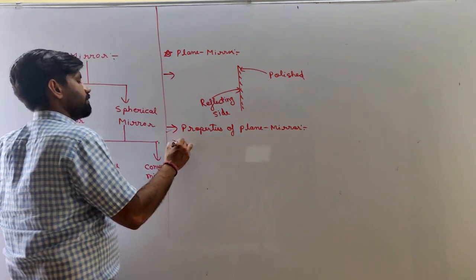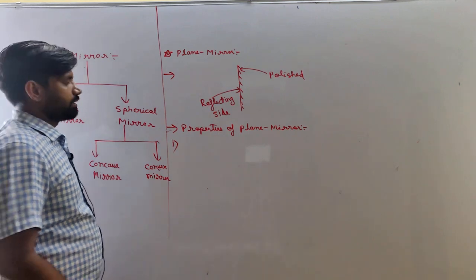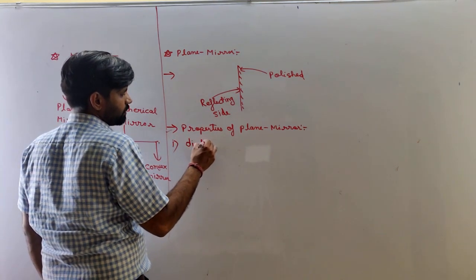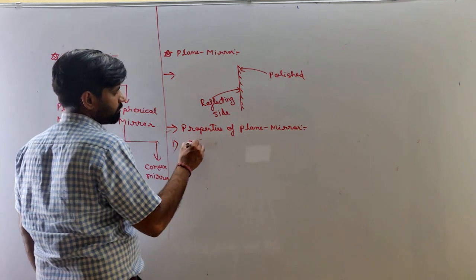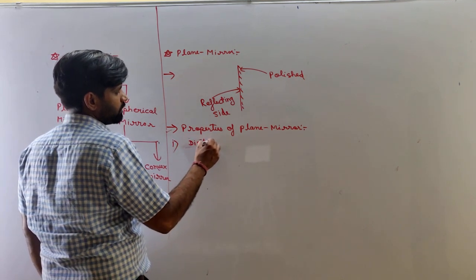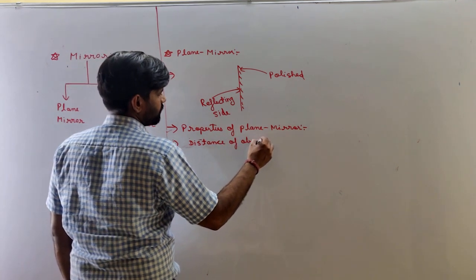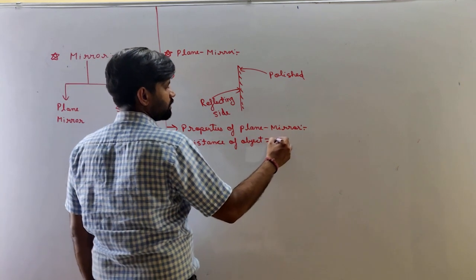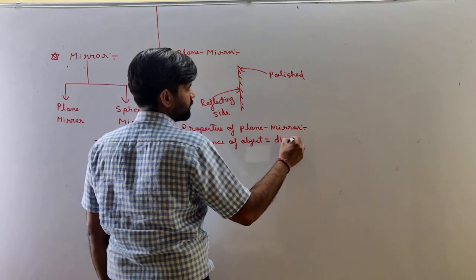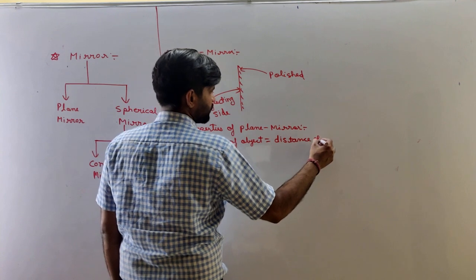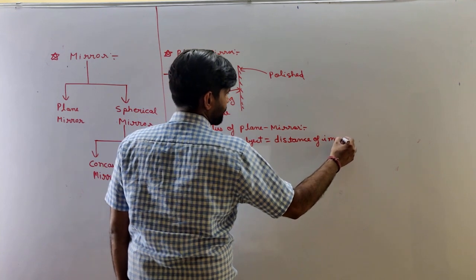So first property is distance of object is equal to distance of image. Okay.